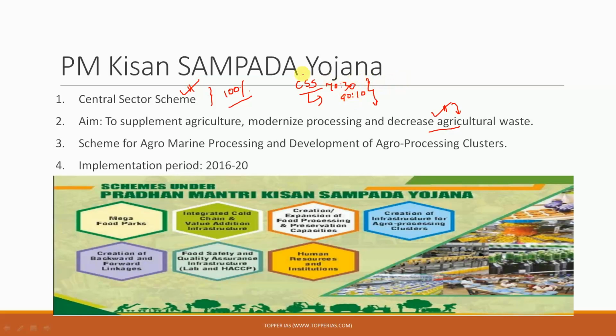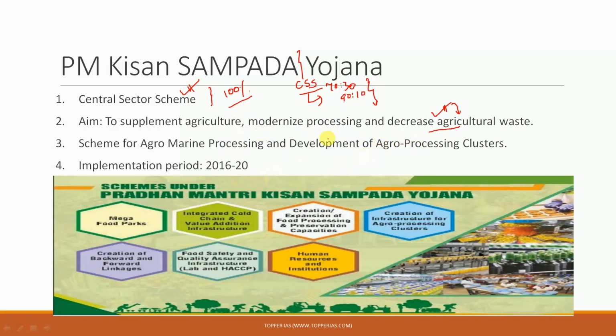Now this word Sampada here has been broken down. It has a full form. Now these full forms are somewhat difficult to remember because the present government has a fascination towards coming out with such kind of mnemonics. But still, if this is the trend of the government, we will have to remember that. So this stands for the Scheme for Agro-Marine Processing and Development of Agro-Processing Clusters.